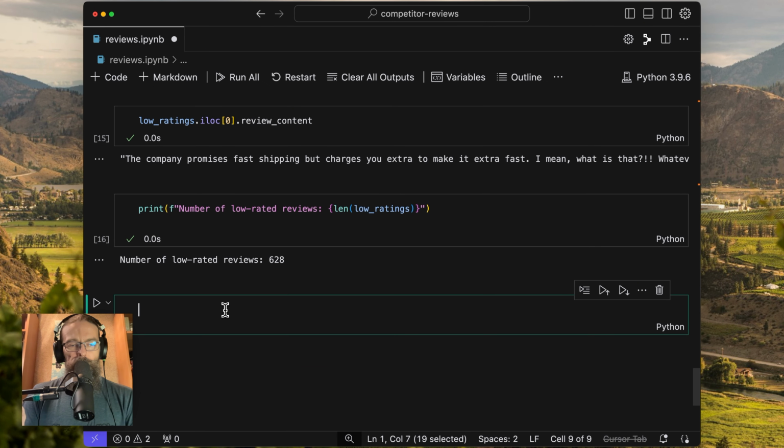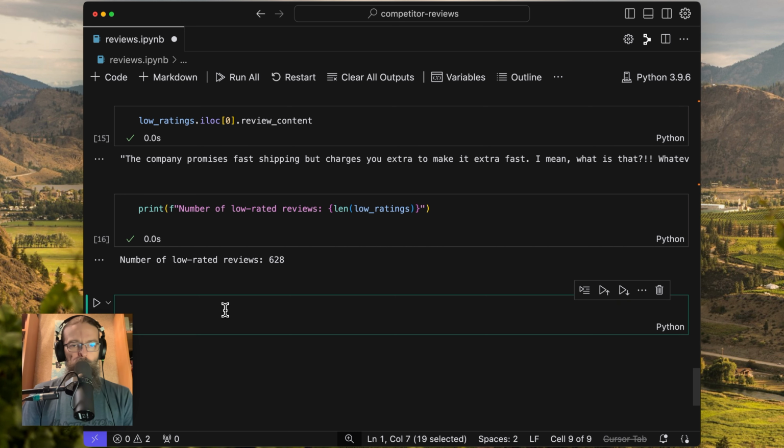So the next challenge here is that we want to go through these items, these 628. We're going to come back to the high review ones later on, but I want to go through these items, the low rating items, these 628, and I want to start to categorize them. But I don't know what the categories are yet.